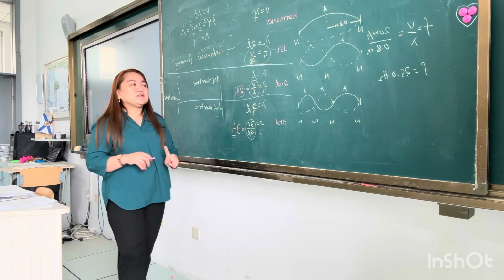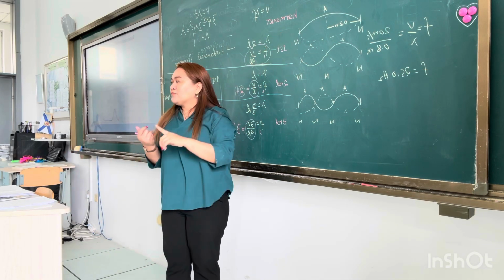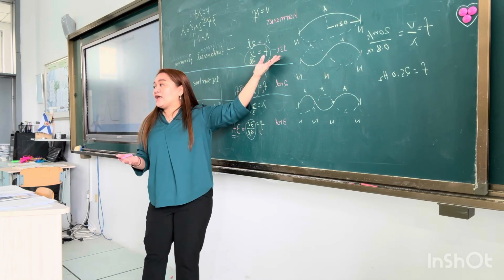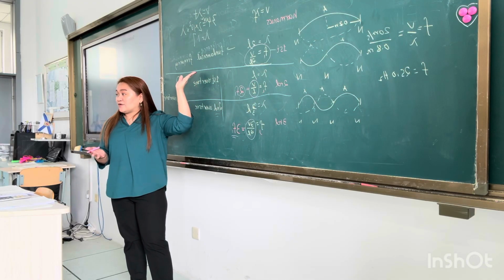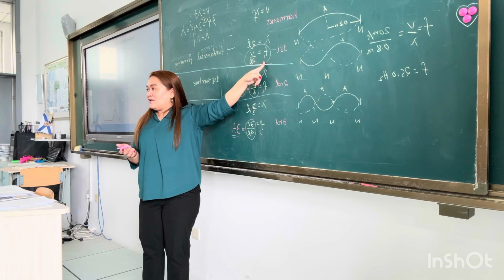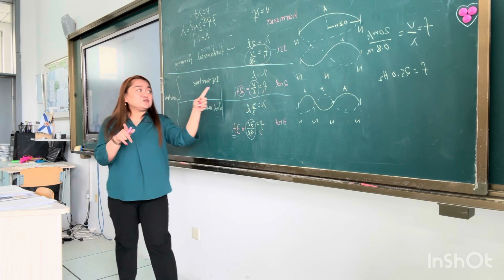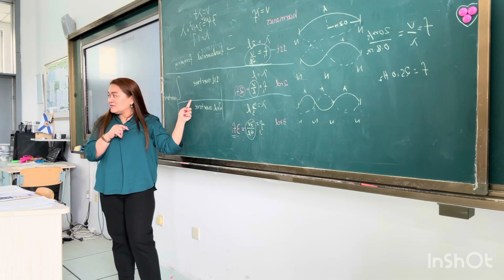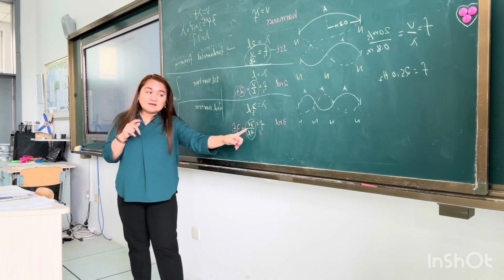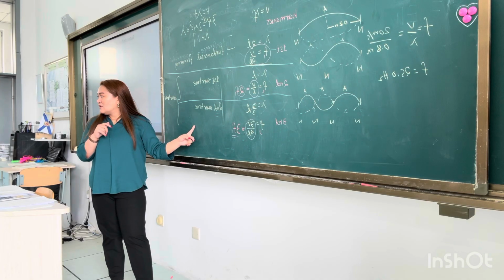But if I use harmonics, when I say first harmonic, I am referring to the fundamental frequency. The first harmonic is F1. The second harmonic is F2, which is equivalent to the first overtone. Again, for the third harmonic, 3 times F1 is the second overtone.